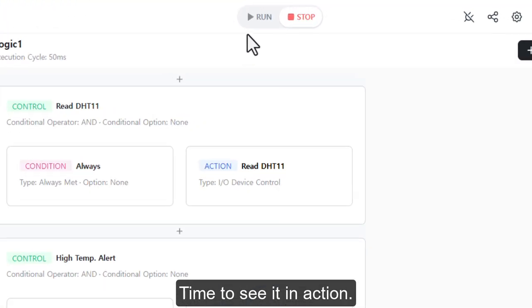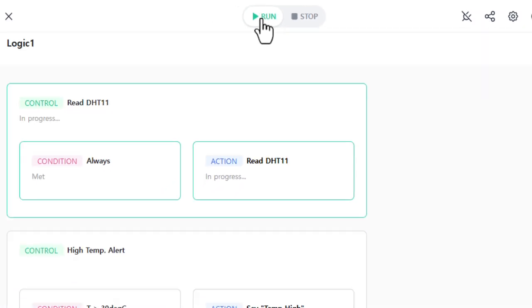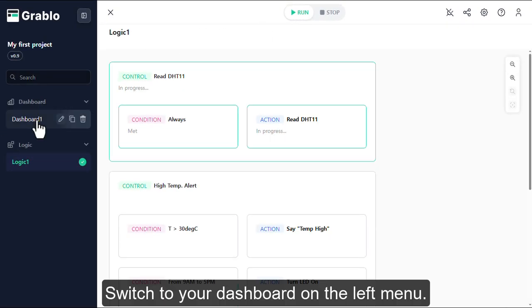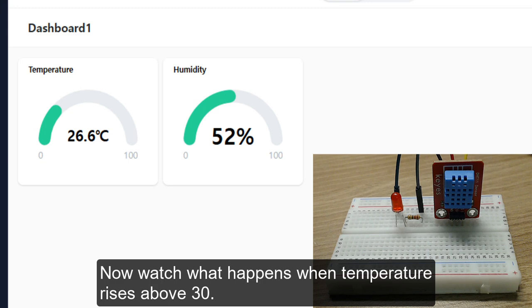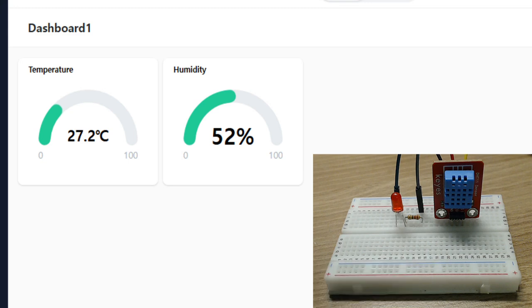Time to see it in action! Hit the Run button at the top. Switch to your dashboard on the left menu. Now watch what happens when temperature rises above 30. Voice alert plays, LED lights up.